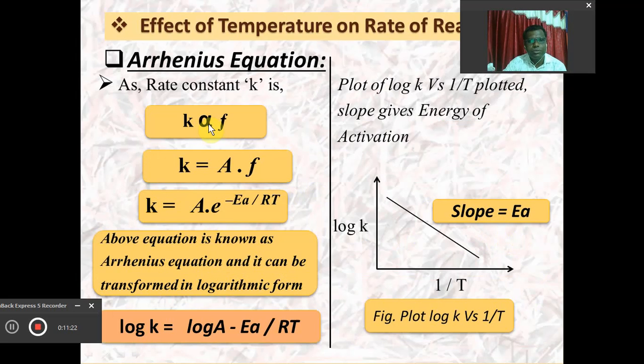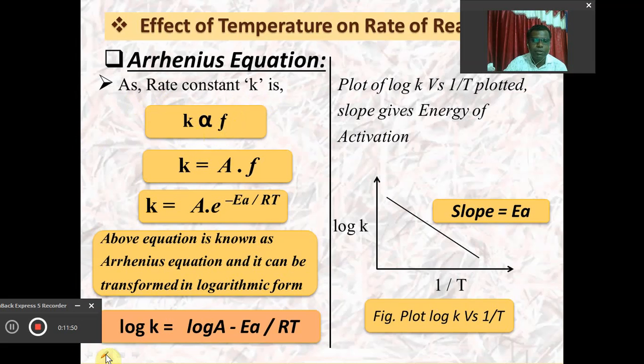So this means that if the fraction is more, more molecules will be converting into the transition state. It means that the product will be more, the rate of reaction will be more, and the rate constant of such a reaction will also be more. It means that this fraction decides the value of the rate constant K. The rate constant depends upon the fraction of molecules converting into the activated complex or the transition state.